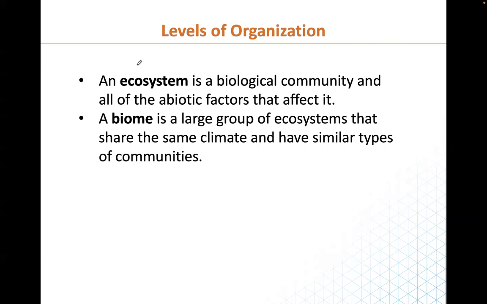A biome is a large group of ecosystems that share the same climate and have a similar type of community. You're going to have a biome here in Saudi Arabia, and you're going to have a biome in some other country, in a different area, but they have the same climate. So automatically, the kind of communities they would have would be the same too, because they belong to the same biome.